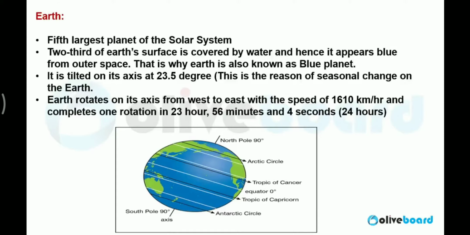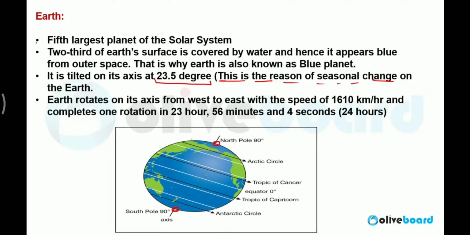We know this thing, our Earth is tilted on its axis by 23.5 degree. It means the northern pole is not just above the top of Earth, it is tilted by 23.5 degree. And southern pole is also tilted by 23.5 degree. And this is the reason behind the seasonal change on the Earth. You will find on the point number 3, seasonal change is because of Earth is tilted on its axis by 23.5 degree.